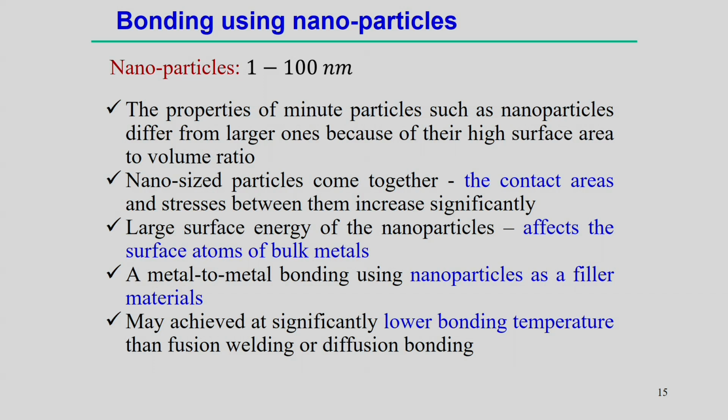Therefore, metal to metal bonding is stronger with the use of nanoparticles, and they act simply as filler materials. This kind of joining may also be achieved at a significantly lower bonding temperature than fusion welding and diffusion bonding processes.